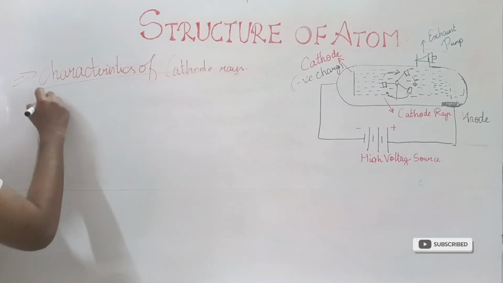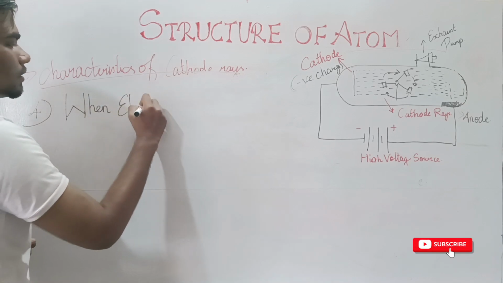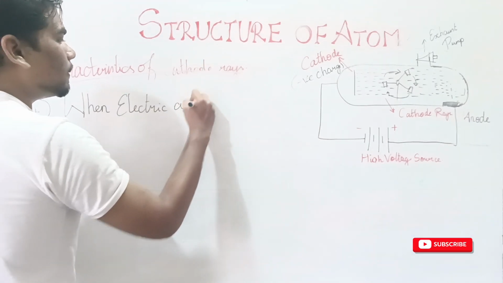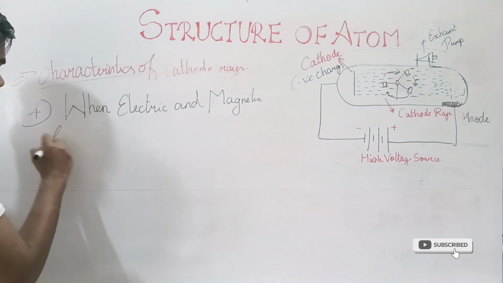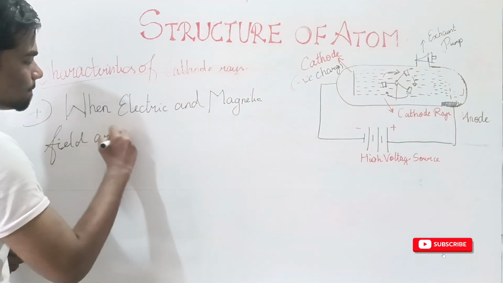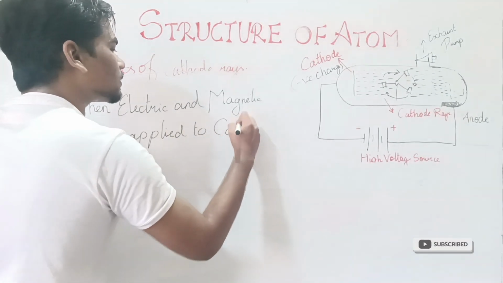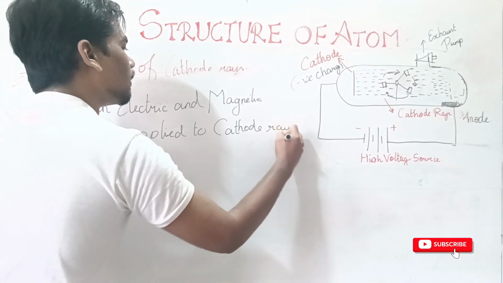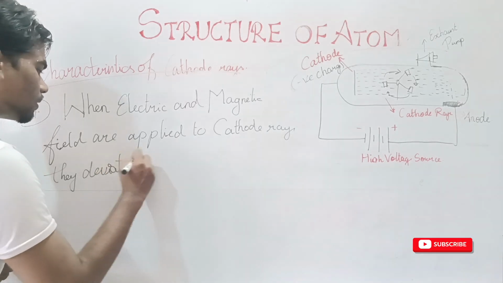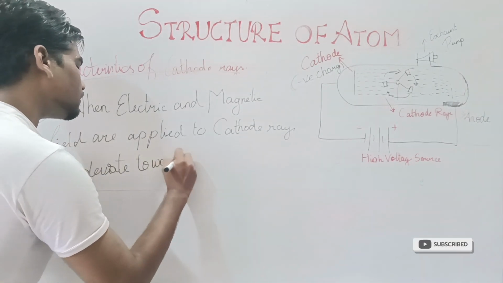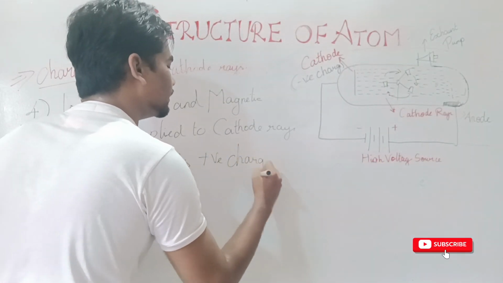The fourth characteristic: when electric and magnetic field are applied to cathode rays, they deviate towards the positive charged side.